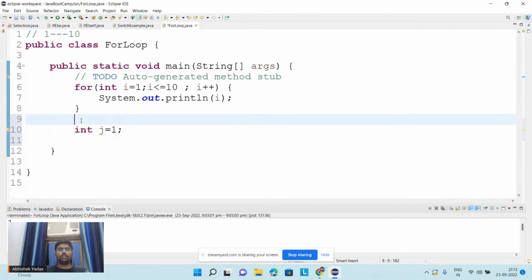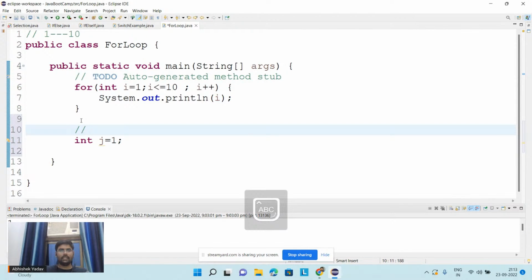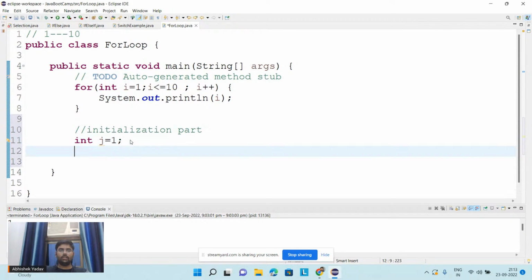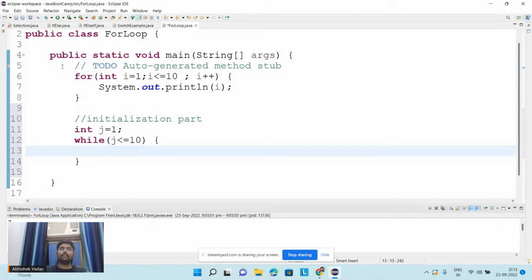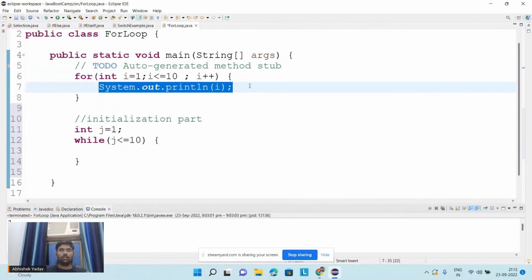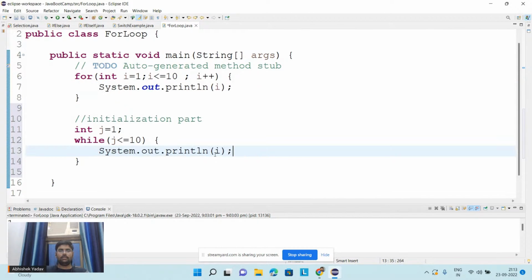The first line is my initialization part. Int j = 1, and after that while j is less than or equal to 10, and here I will write the same statement, System.out.println(j).